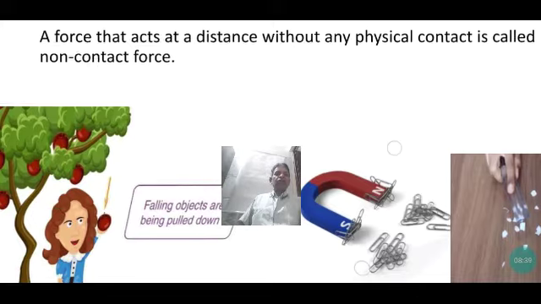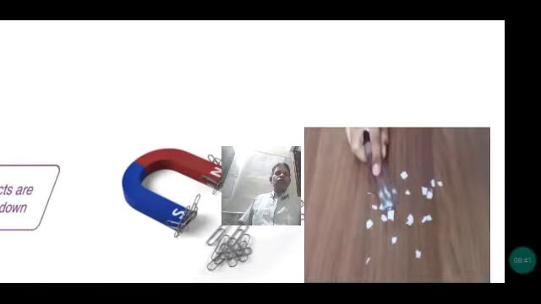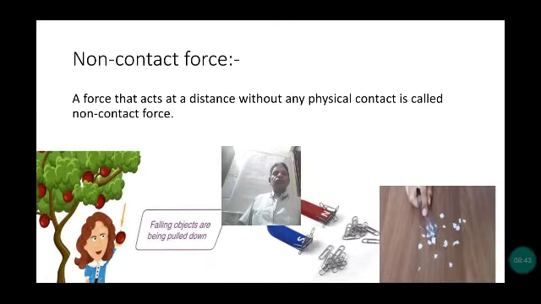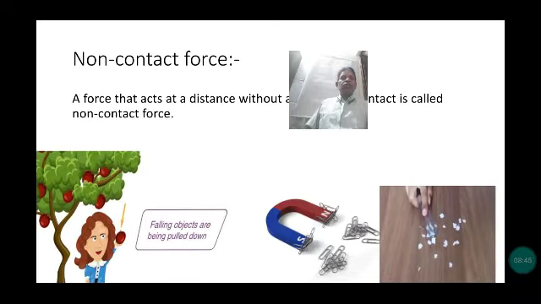Here is another type of non-contact force: magnetic force. A magnetic substance is attracted by a magnet, and the lines of force act at a distance, so the magnetic substance is attracted towards the magnet. It is also a non-contact force.